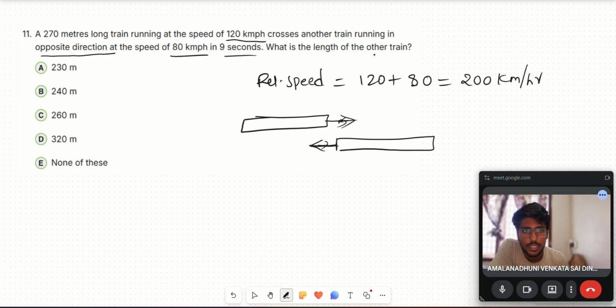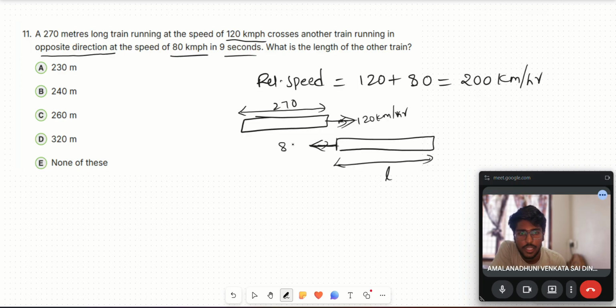What is the length of the other train? Suppose this length is 270, which is going at 120 km per hour. The other length we have to find. Let it be L, and it is going at 80. So how much distance should they travel to cross each other? It equals 270 plus L. The relative speed is what? 200